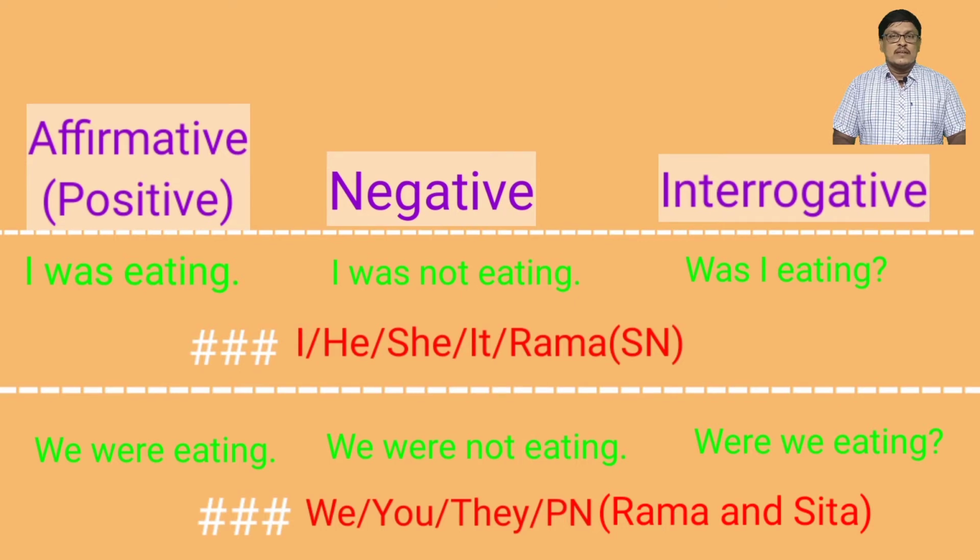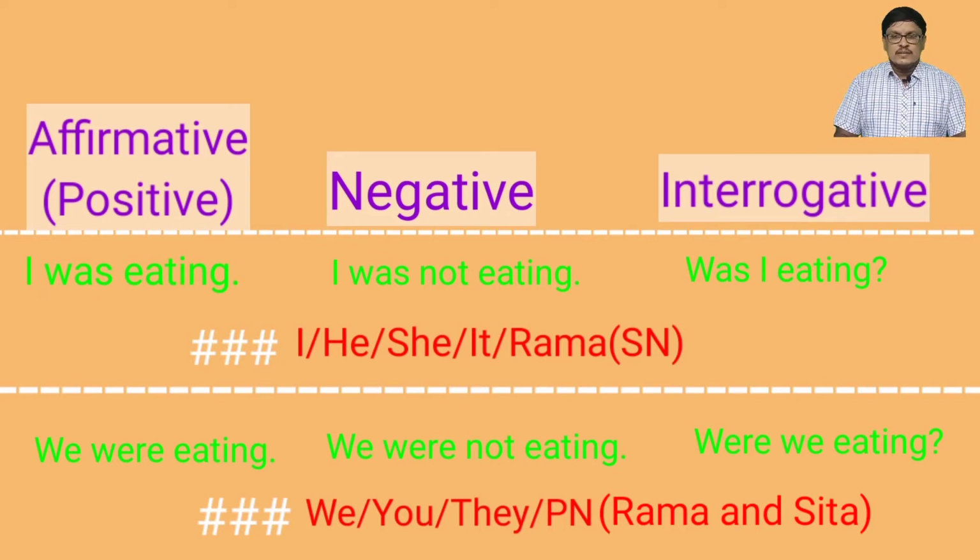Singular noun, we take Rama. Rama was eating, Rama was not eating, was Rama eating? With the plural subjects, we take first we. We were eating, we were not eating, were we eating? Next subject, you. You were eating, you were not eating, were you eating?